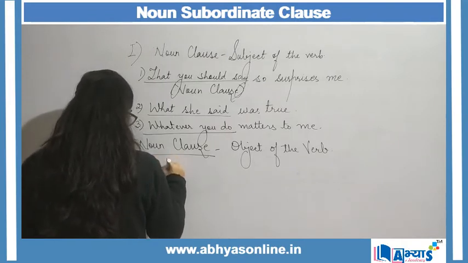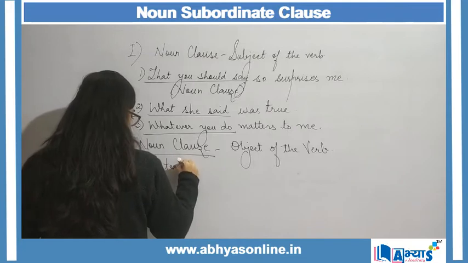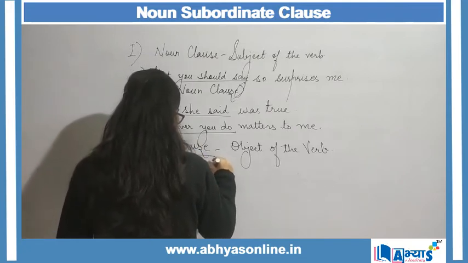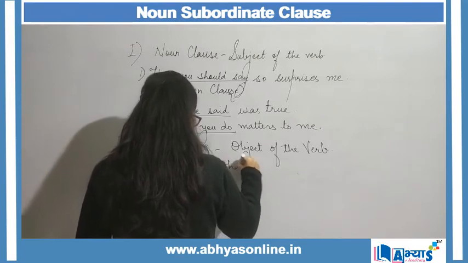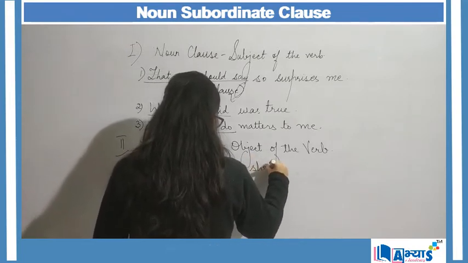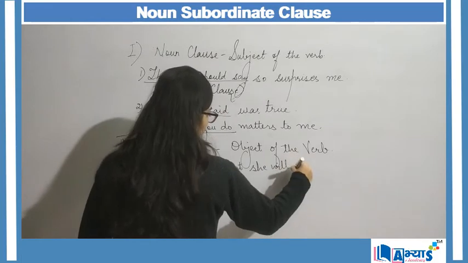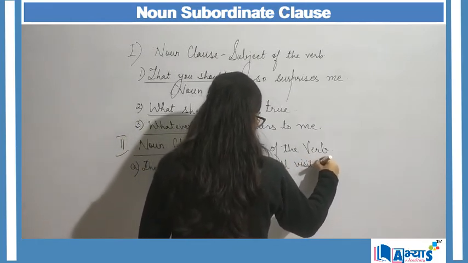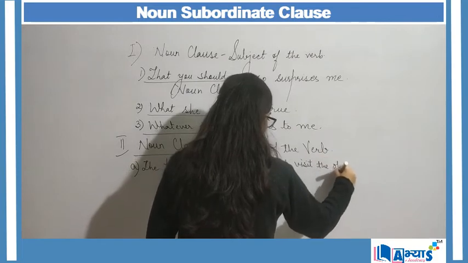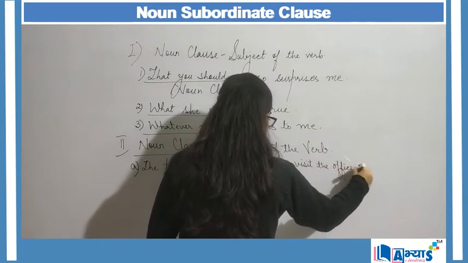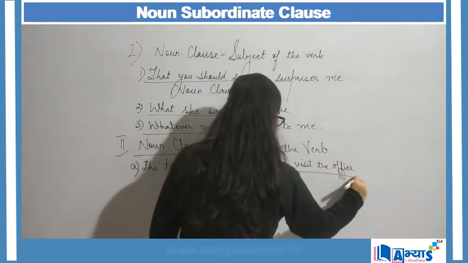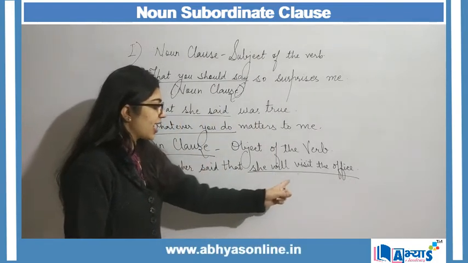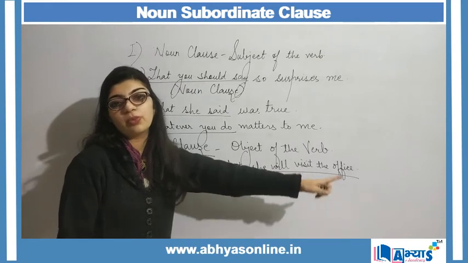The teacher said that she will visit the office. Now, "she will visit the office" is my noun clause and it is acting as the object of the verb.